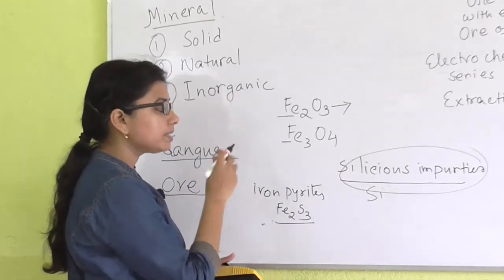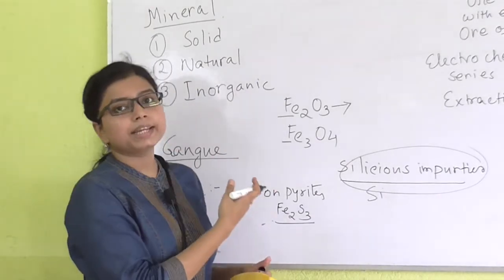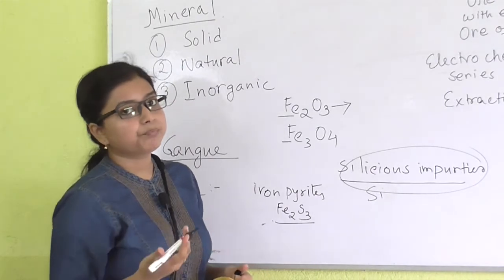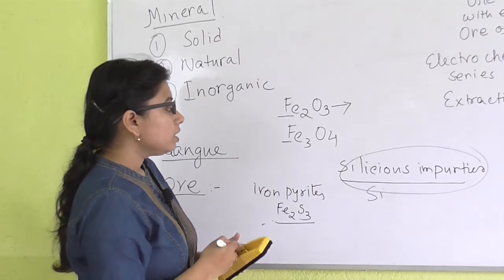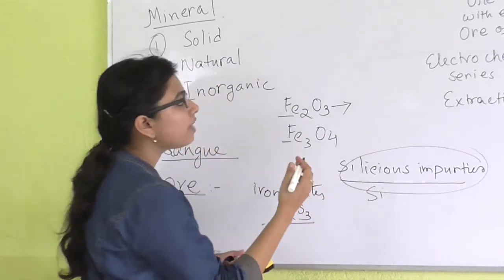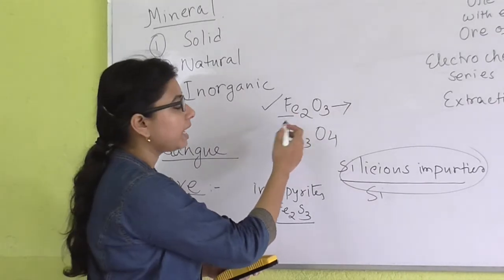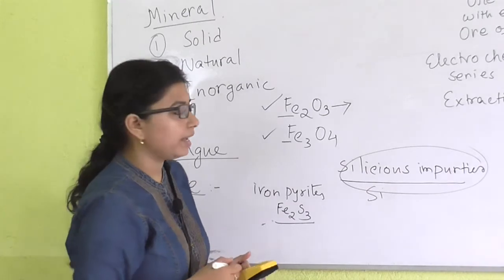So, that is why this is obviously a mineral of iron. This is also very available in nature, but we can't say this is an ore of iron. The actual ore of iron is this one, that is Fe2O3 or hematite, and this one too, that is Fe3O4, that is magnetite.